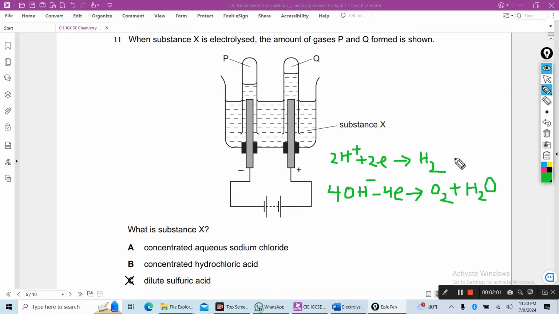So here 2 electrons, here 4 electrons. If you multiply by 2, the electron numbers will be the same, so 2 moles hydrogen, 1 mole oxygen. That means the volume of hydrogen will be twice the volume of oxygen. So the answer is C, dilute sulfuric acid.